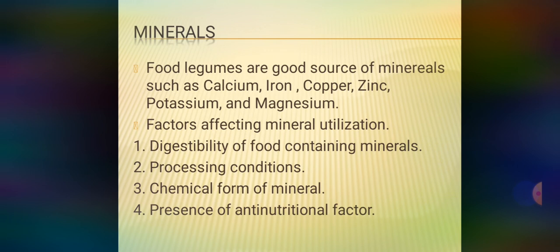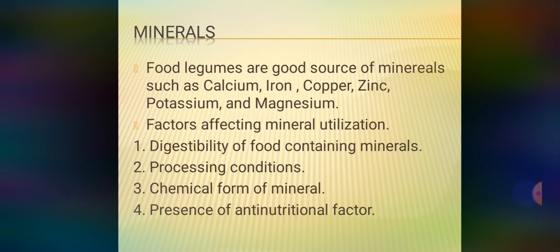as phytic acid, whose level can be reduced by processing. As all of you know, phytic acid is prepared from phosphorus, a compound of the phosphorus group. The phytic acid affects the absorption and utilization of calcium through its precipitation as insoluble salts. That's why it's called an anti-nutritional factor, and we have to remove that phytic acid or phytates from the legume.